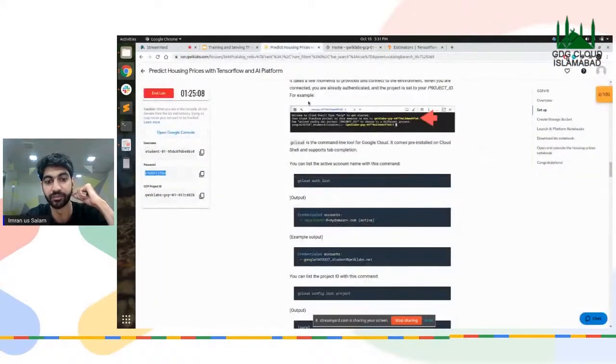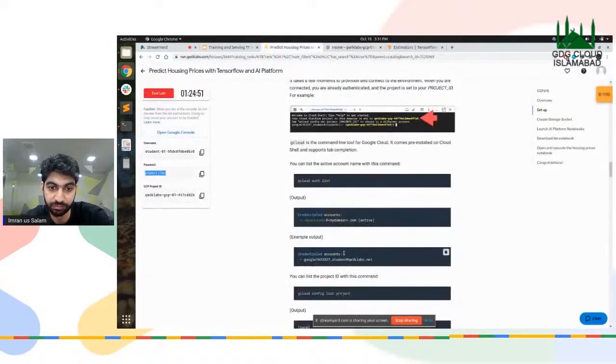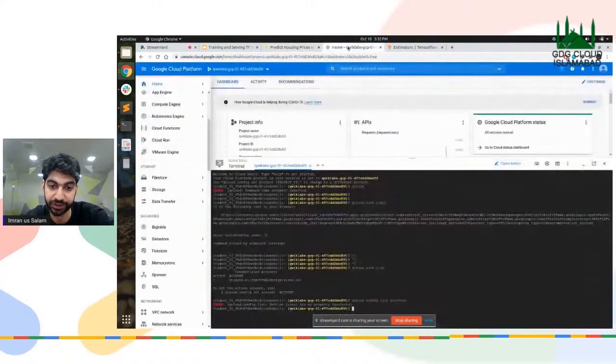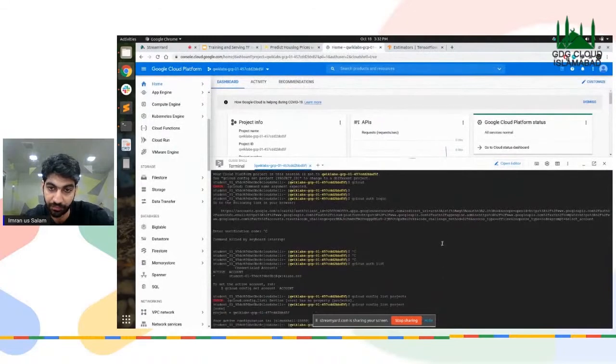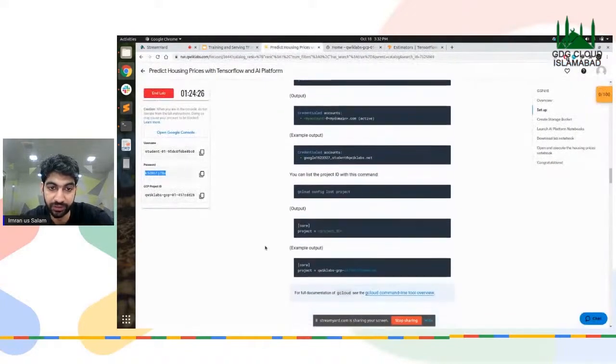Now, to do that, there's also another command called gcloud config get-value project. I think the command is wrong. It's project, not projects. Sorry. So the project I'm currently working on is called QuickLab GCP-01 457, and this is the ID of that particular project. Okay. Now, since I've done that already,